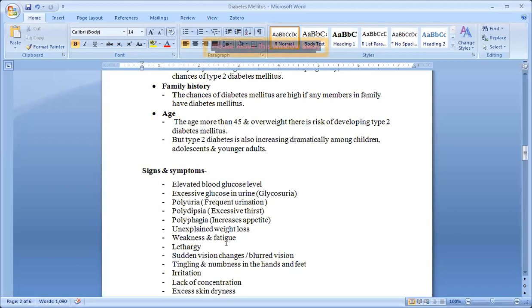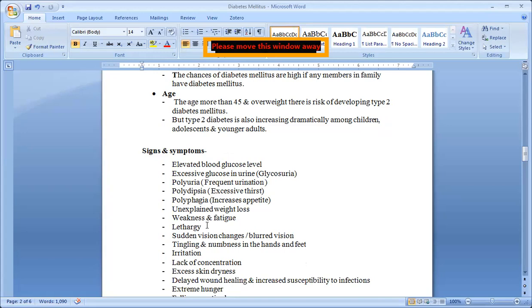Weakness and fatigue are there, sometimes due to polyuria. Lethargy: the individual will become too lethargic, that is lazy.